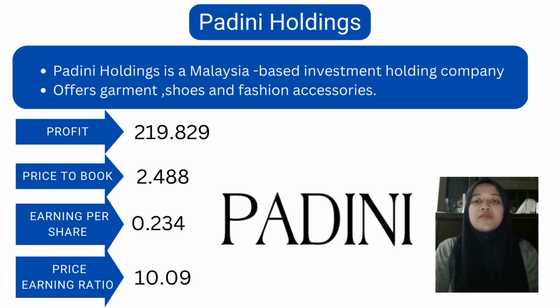Fundamental analysis for Padani Holdings. Padani Holdings is a Malaysia-based investment holding company that offers garments, shoes, and fashion accessories under a range of brands. Padani has such a great reputation in the market capitalization, which is that the market cap is 2217.155 and the profit is 2,908.29 and the price of earning ratio of Padani Holding is 10.09. Earning per share for this company is 0.234 and the price to book ratio for the Padani Holding is 2.488. It shows that it is a good indicator of Padani performance.